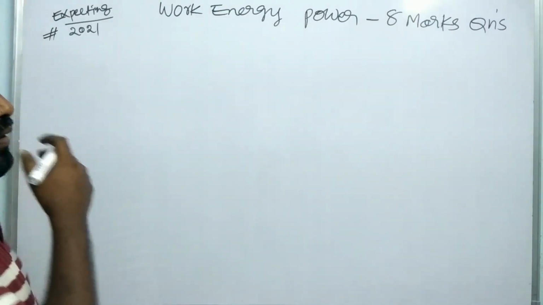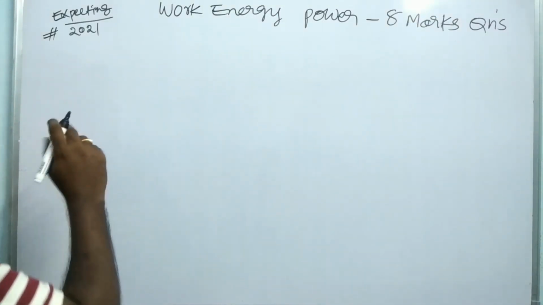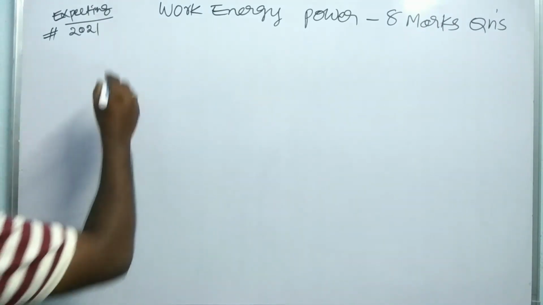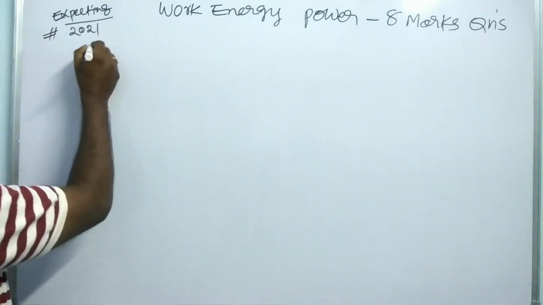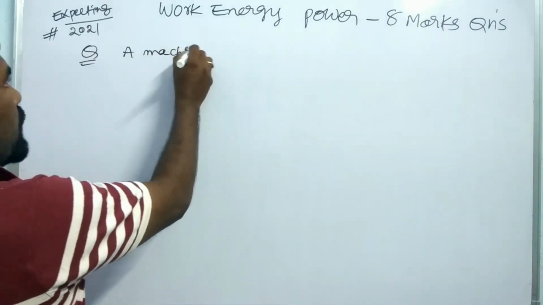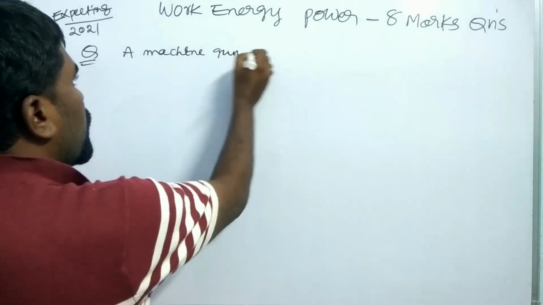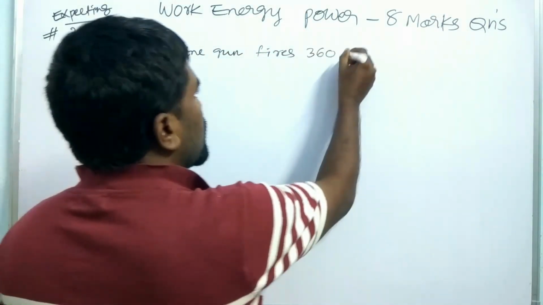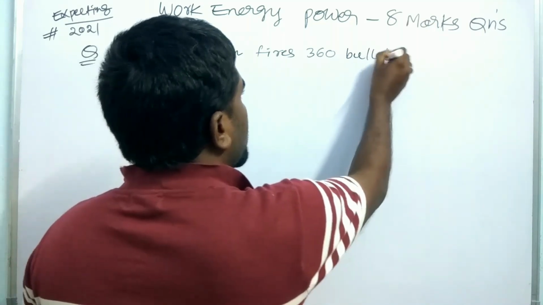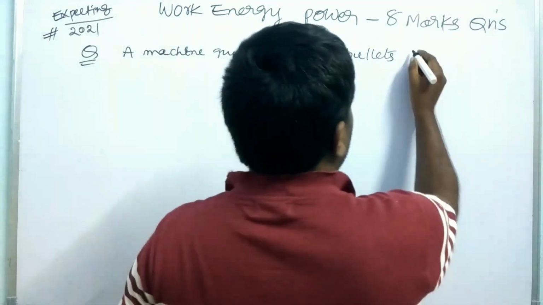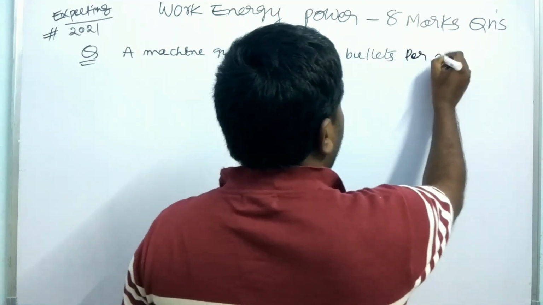Now let us see an additional question for the law of conservation of energy, with a weightage of 2 marks. The question is: a machine gun fires 360 bullets per minute.